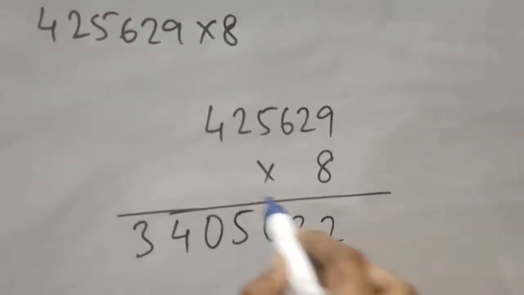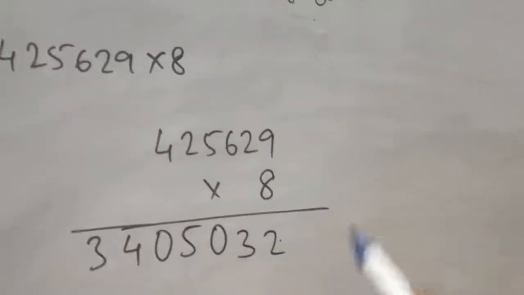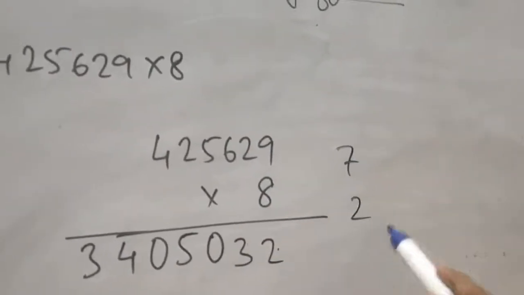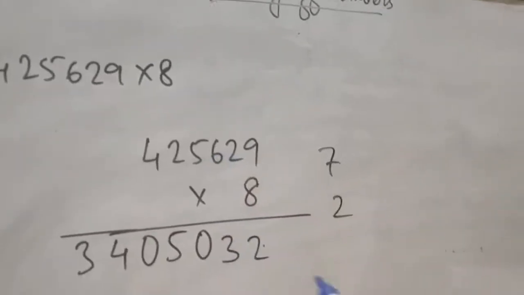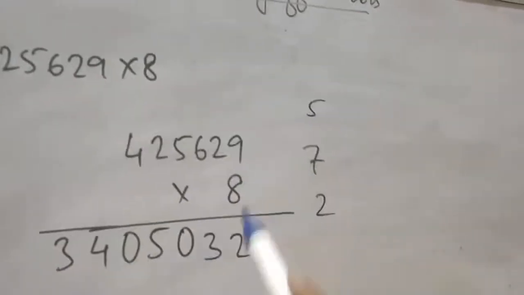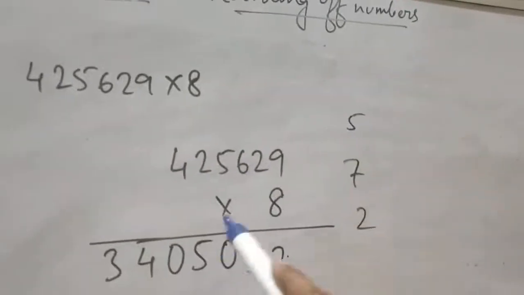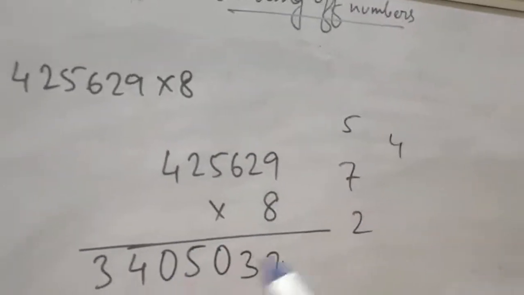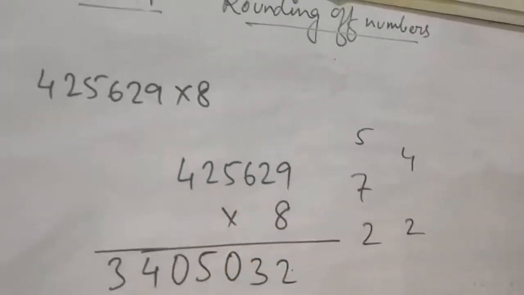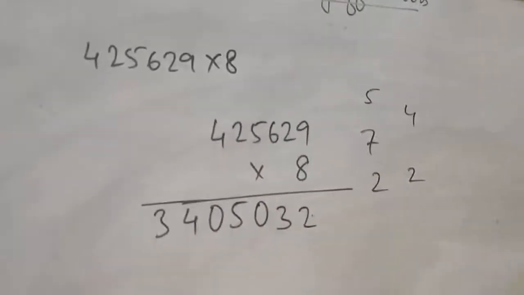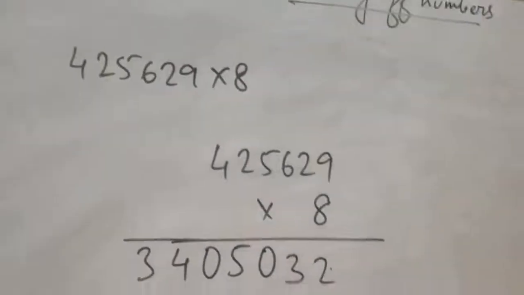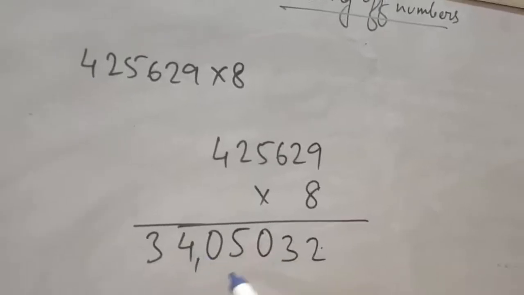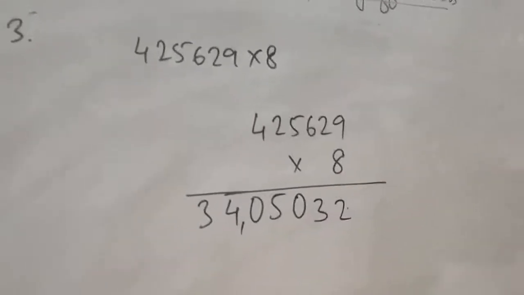8 9s are 72, carry is 7, 8 5s are 40, 40 and 7 are 47, carry is 4... 8 6s are 48, 48 and 2 are 50, carry 5, 8 2s are 16, 16 and 4 are 20, carry is 2, 8 4s are 32, 32 and 2 are 34. So this is the answer. Now you have to write this in a sentence. So count. So 34 lakhs 5032.